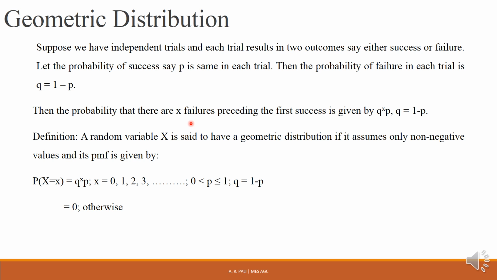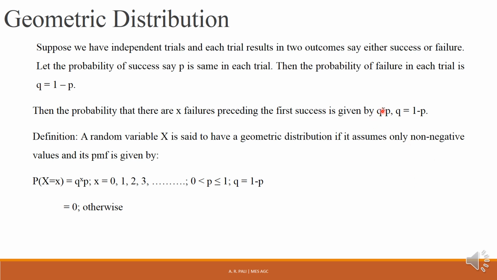So in the first trial we are tossing a coin, we are getting heads, the probability of failure is Q. Now again we are tossing the coin, we are getting heads again, which is a failure, again the probability of failure is Q. Again the third time we are tossing the coin, we have again got heads, which is again a failure, and the probability of failure is Q. So 3 times we have gotten heads. So the probability of getting 3 heads is Q into Q into Q, which is Q raised to 3.